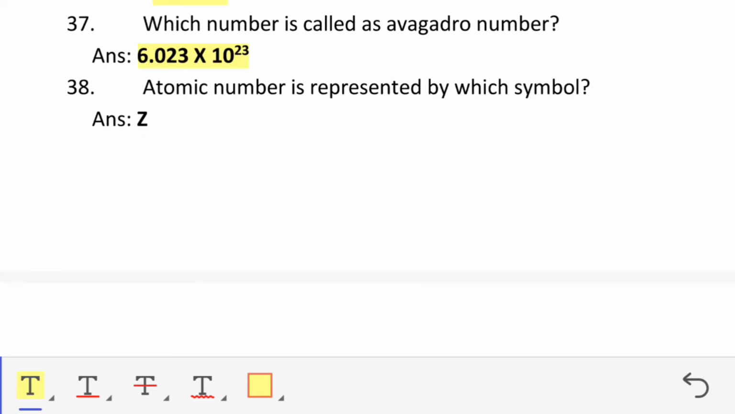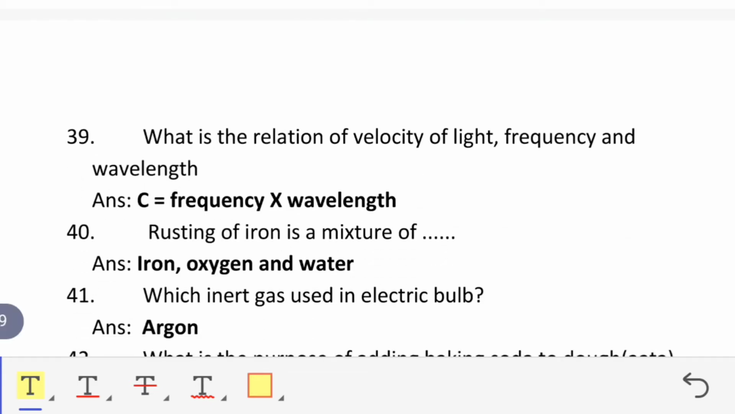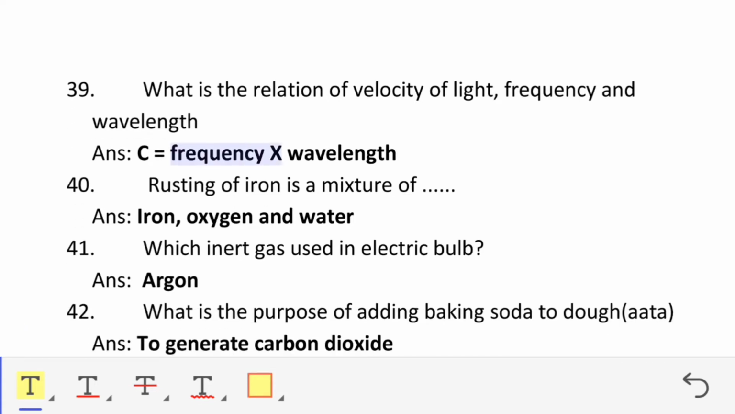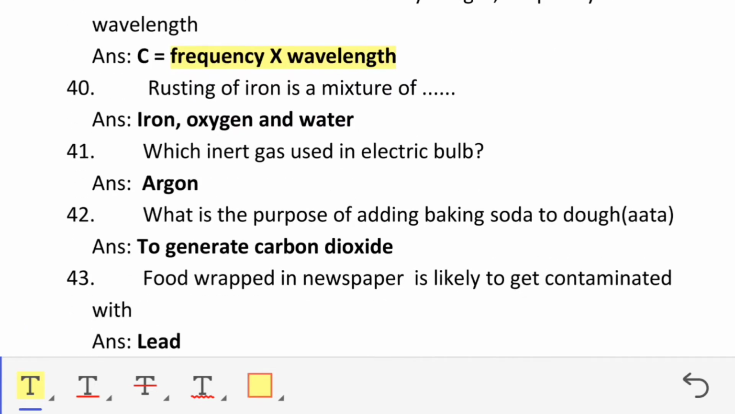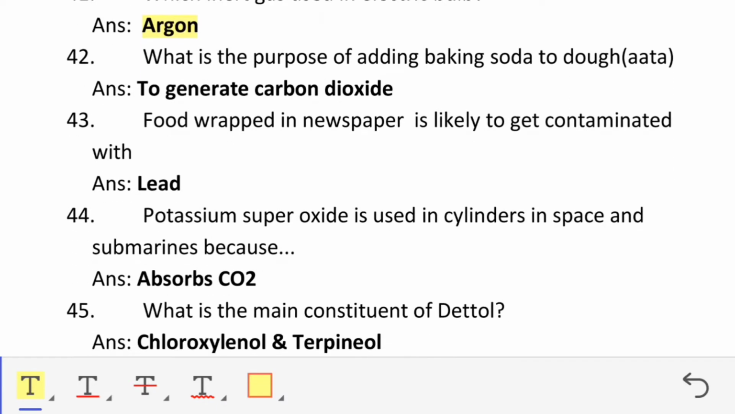Atomic number is represented by which symbol? Z. What is the relation of velocity of light, frequency and wavelength? C equals frequency into wavelength. Rust is a mixture of iron, oxygen and water. Which inert gas is used in electric bulb? Argon. What is the purpose of adding baking soda to dough, atta? To generate carbon dioxide. Food wrapped in newspaper is likely to get contaminated with lead.